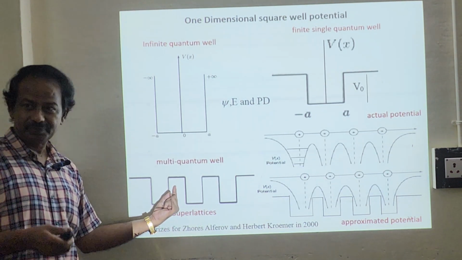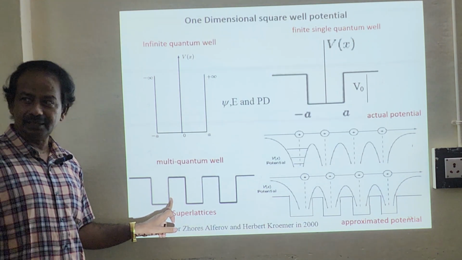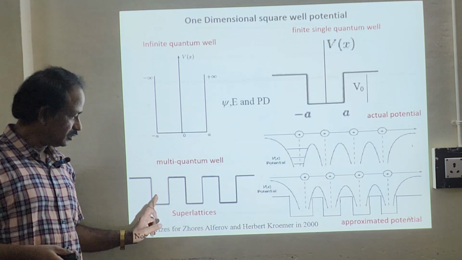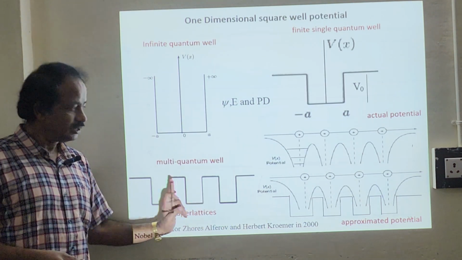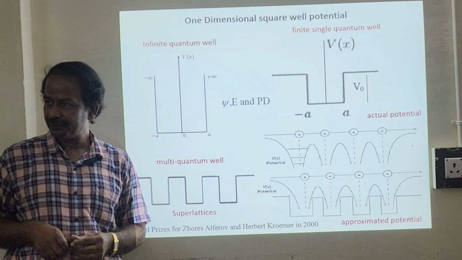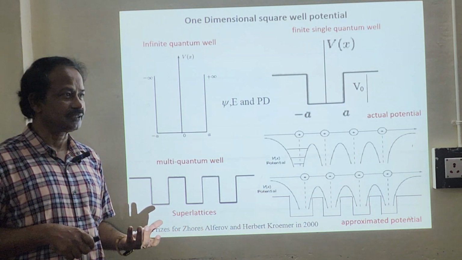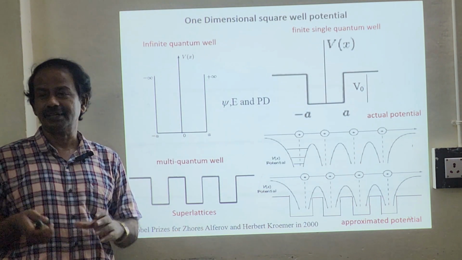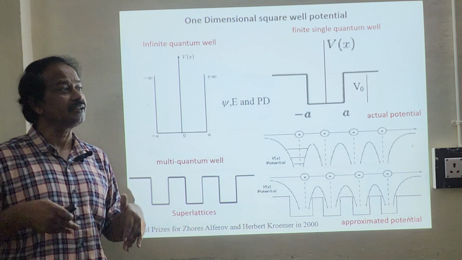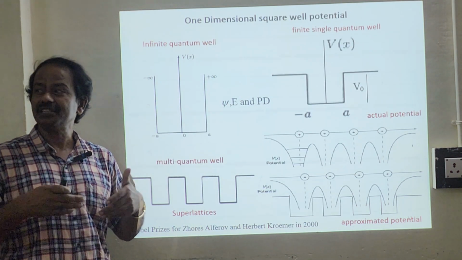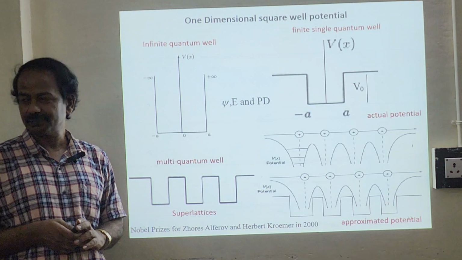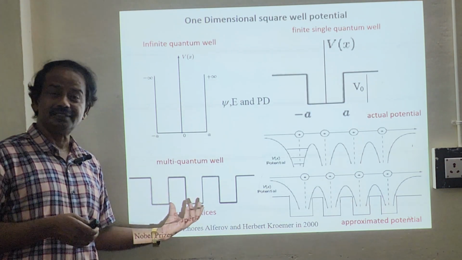This is the barrier. So the barrier problem we are going to deal with in the next class. Okay, barrier problem. So this is your well. This is barrier. This is well. This is barrier. Look at the size. All are equal. So they are all square quantum wells. Suppose they are not equal, barrier is not equal to well. Then they are rectangular quantum wells, multiple quantum wells. It's a rectangular one. It need not always be in this category.